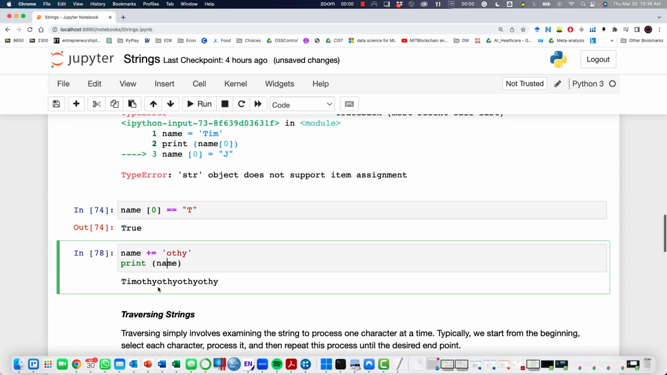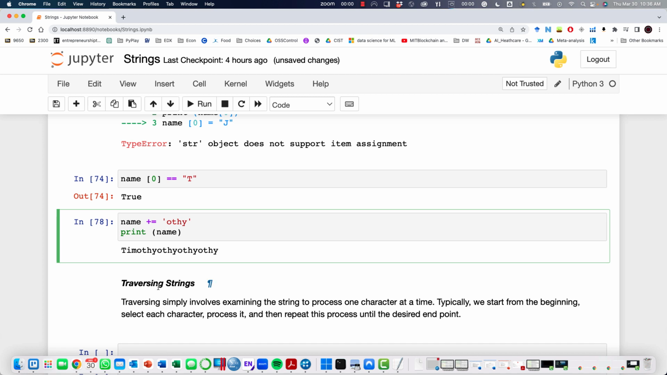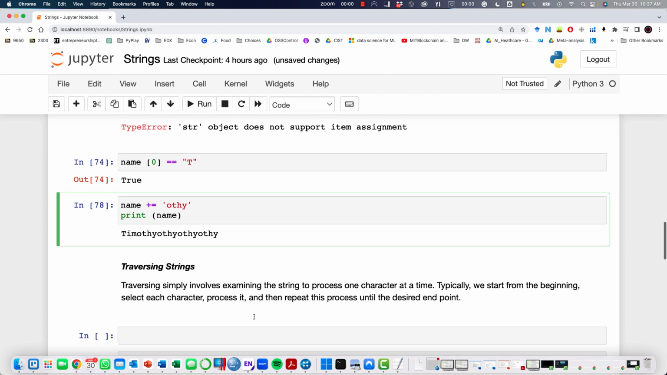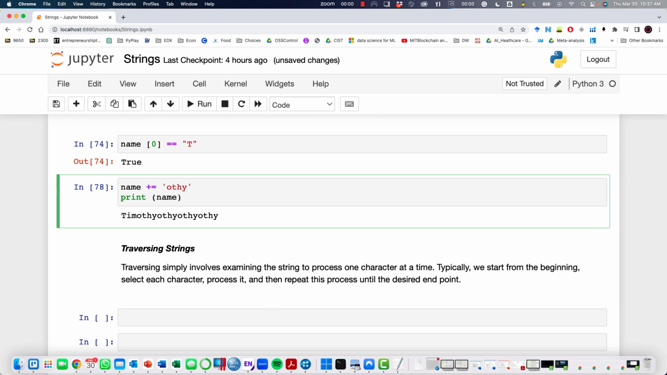Next, I want to talk about traversing strings. Traversing strings simply means examining the string in order to process it one character at a time. Typically in traversing we start with the first character, index 0, and we go all the way until the last character, until we are finished with whatever we wanted to do. Let's go through some simple examples just to see how traversing could work.